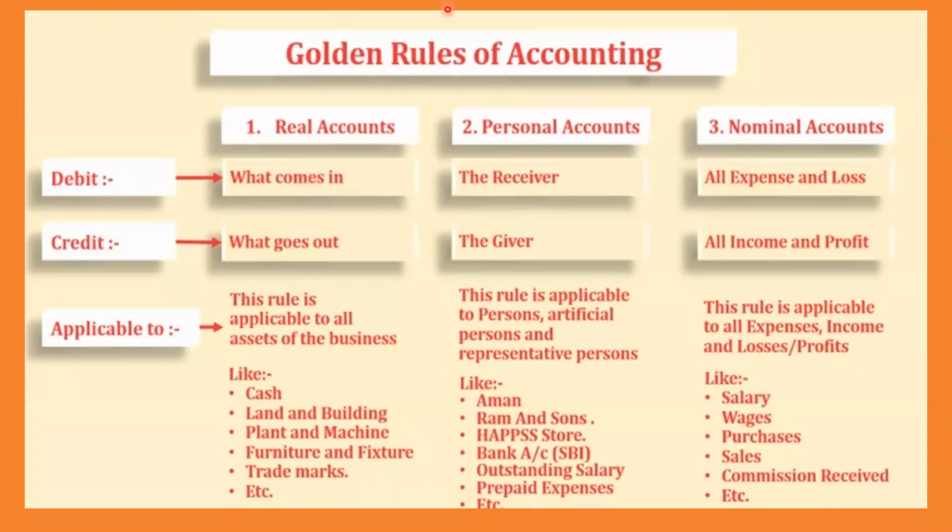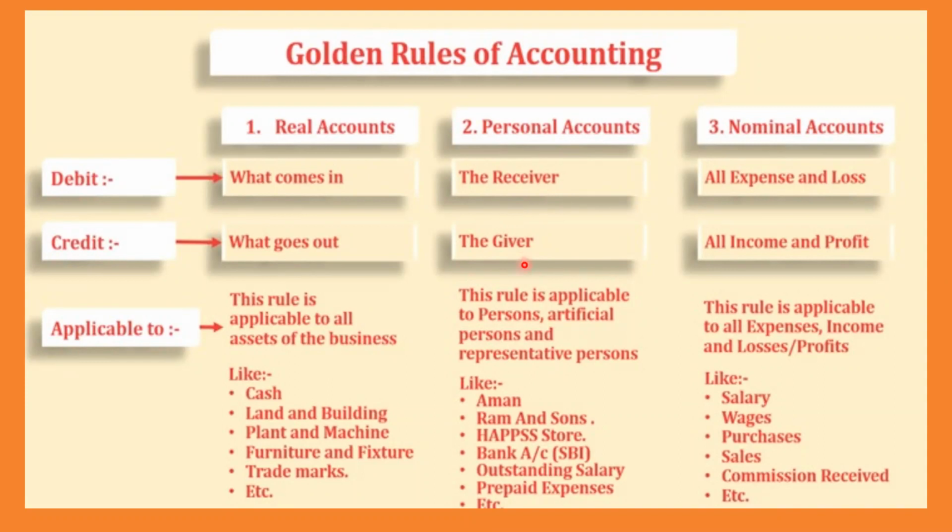Don't hesitate. Let us come to the second account, that is called as personal account. What does the personal account say? See, there are two. Person or institution. Excellent. Person or institution. Already we have seen. So here the two main things will come. The receiver, the giver. Okay, the receiver and the giver. That means buying and selling will come into picture. Personal account. That means person to person. Think that I am giving 100 rupees to Naushita.